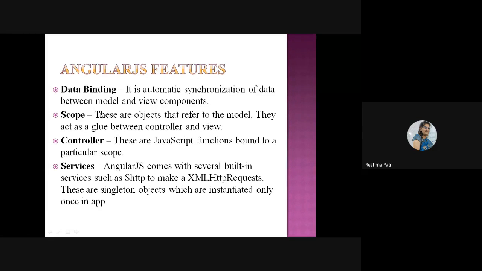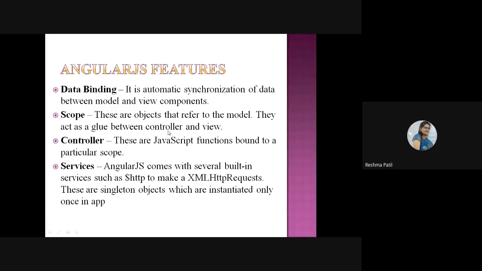Then scope. These are the objects that refer to the model. Model means here variable declaration will be there. So the scope part will be available in the model part only. So they act as a glue between controller and view. This scope will decide which variable we are using, what is the scope of that variable, and it glues between controller and view. The controller will contain all the logic, actual logic classes are available here. The view part is only shown to the user. What your output is will be shown in the view part.